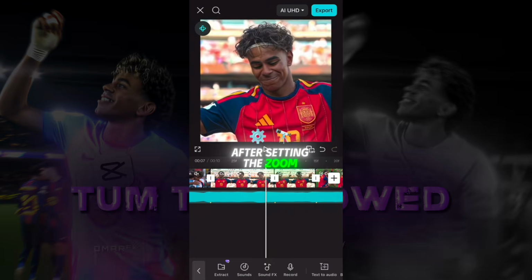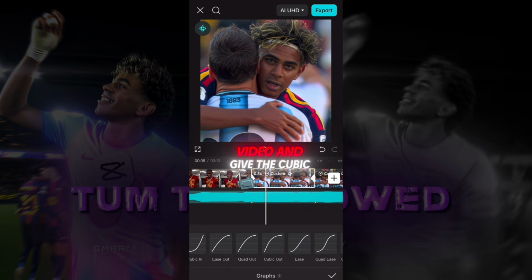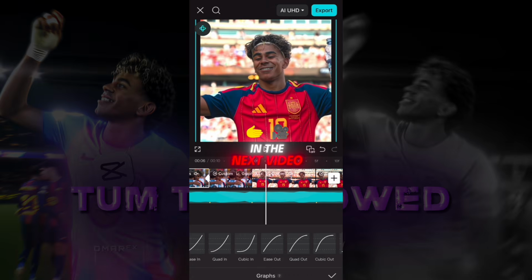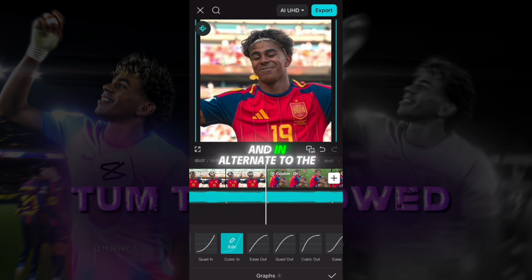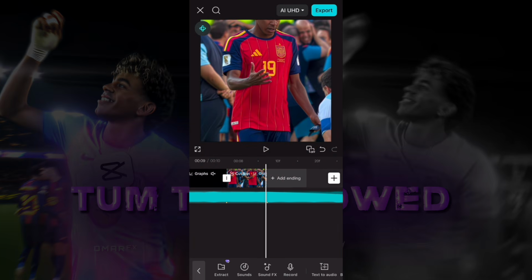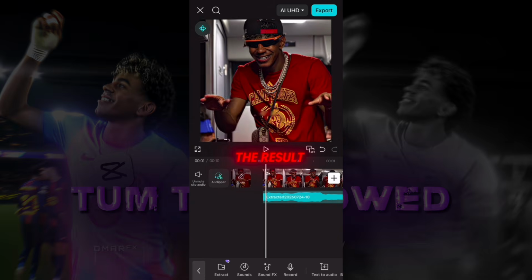After setting the zoom, go to the second video and give the cubic graph out, and the cubic graph in. The next video, give the cubic graph out and in, alternate to the next video. After finishing, and this is the result.